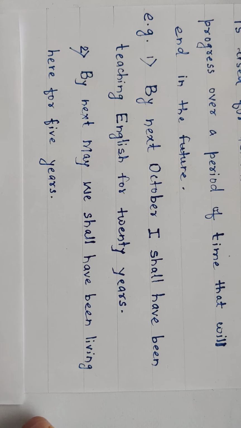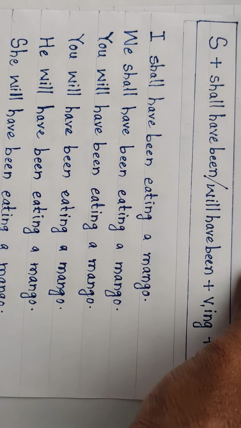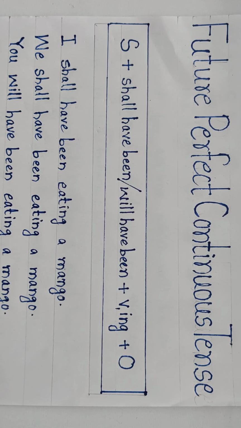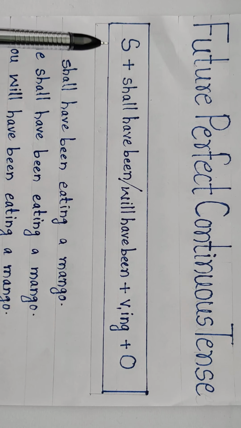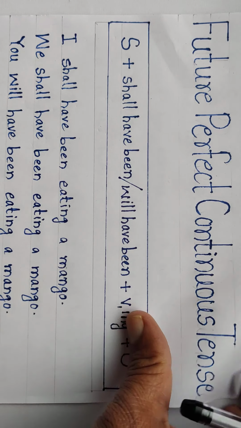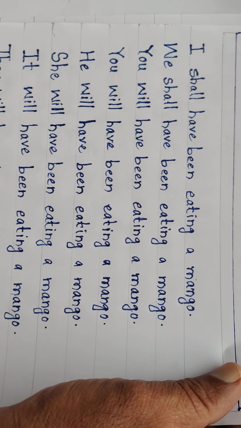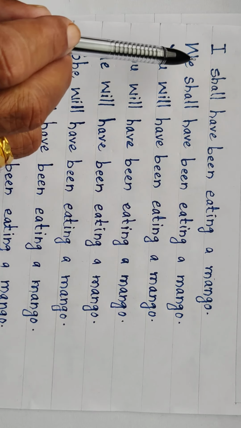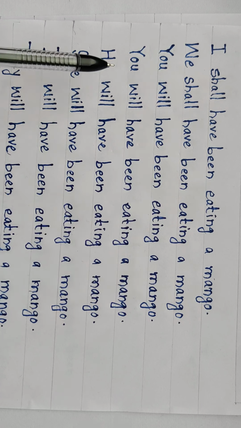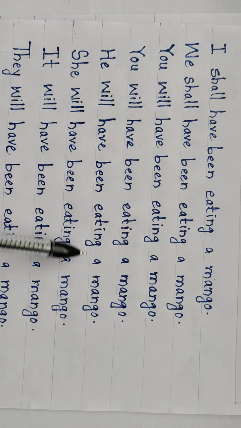Just take a quick recap of this tense. This tense is not so common, but still we are taking information about it. Future perfect continuous tense. This is the sentence pattern: subject plus shall have been or will have been plus V1 ing plus O. And here are all the sentences taking all the pronouns as a subject. I shall have been eating a mango. We shall have been eating a mango. You will have been eating a mango. He will have been eating a mango. She will have been eating a mango. It will have been eating a mango. They will have been eating a mango.